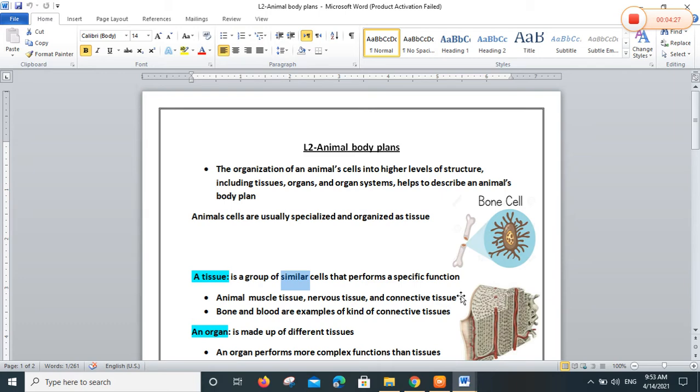So the blood is a tissue because we have red blood cells in blood, we have white blood cells, we have platelets, all these cells. So a group of cells forms a tissue. So the blood is a tissue, the type of tissue: connective tissue. Connective tissues, yes? So bone and blood are connective tissue.